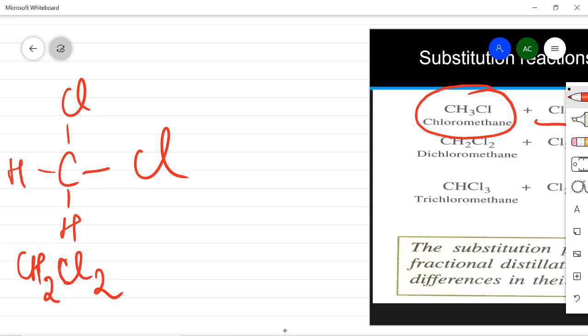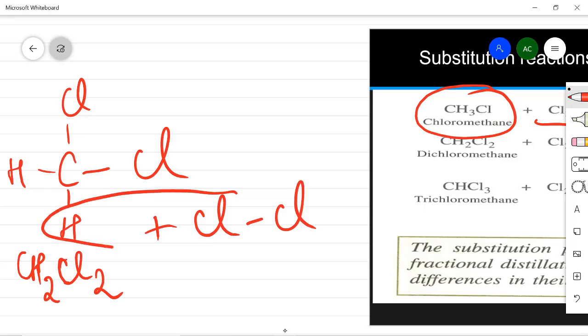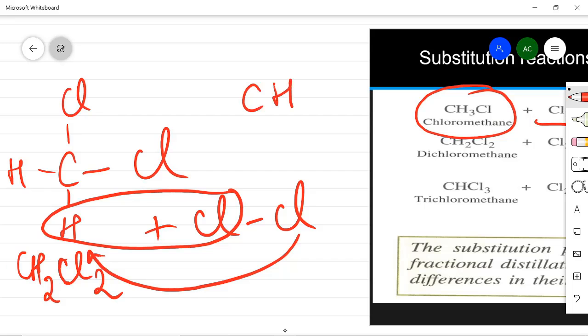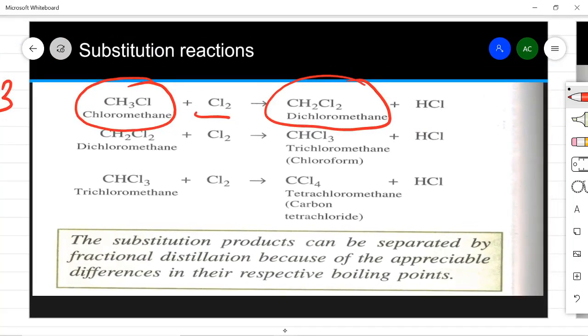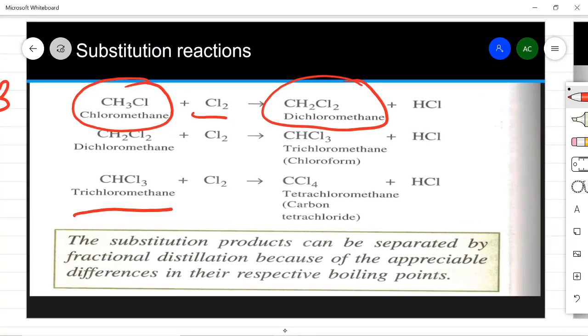Now, again this plus chlorine, it will react again, and this will form HCl, and this chlorine will come here. So the formula will become CHCl3. You have seen this way, this CHCl3 will again react with chlorine to give CCl4, that is tetrachloromethane, or it is known as carbon tetrachloride, and plus HCl in every case.